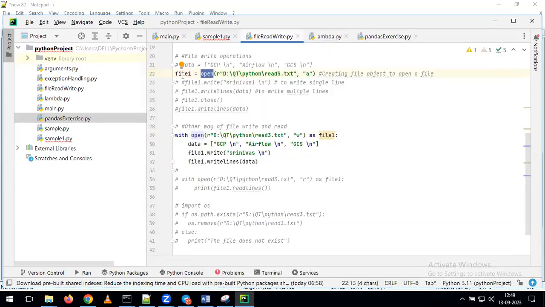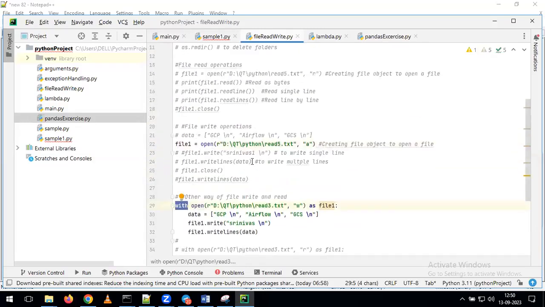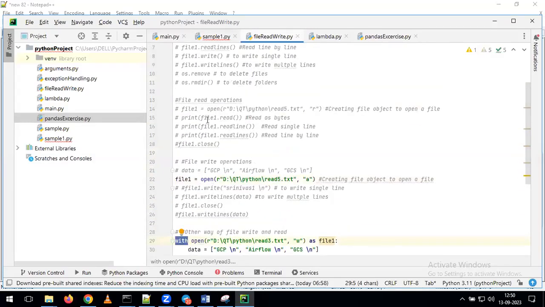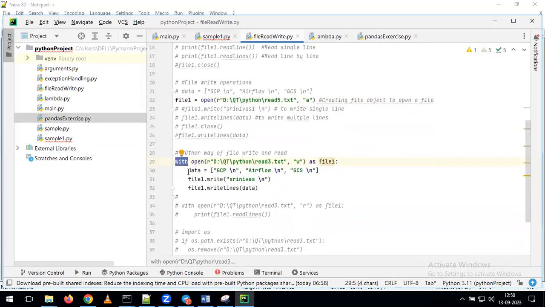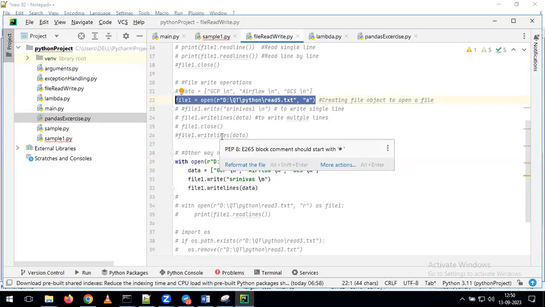And here also, we are creating a file1 object. Here also, we are creating the file1 object. The only thing is, here we are using the equal to operator to open the file and to assign the object. But here we are using the keyword called with. Except that, all the remaining operations are common between this approach and this approach. Whatever example we discussed above, the same operations we can perform with the help of the with keyword. Either you can follow this approach or this approach as part of doing our file operations in Python.